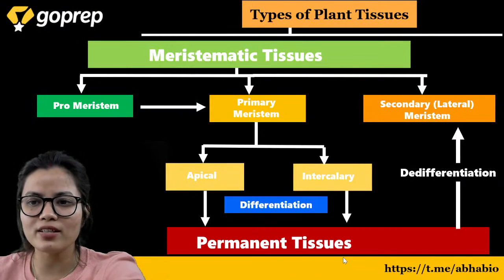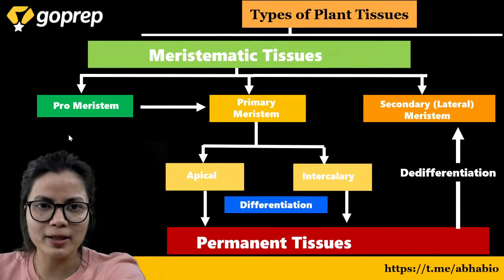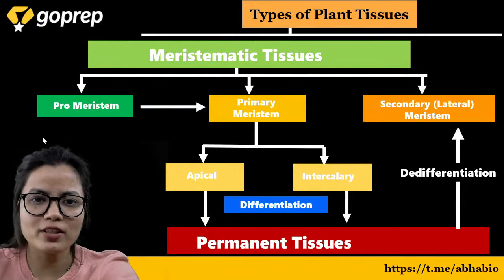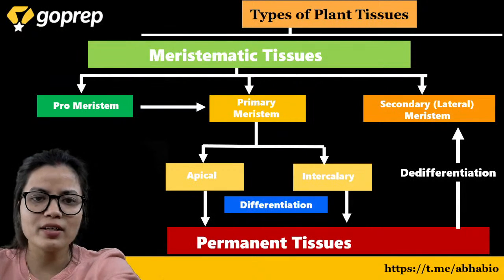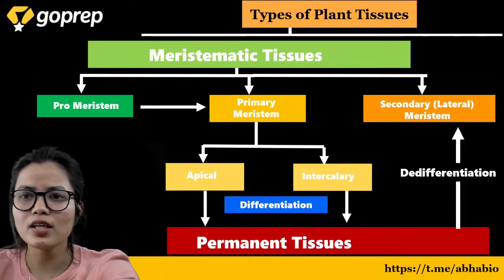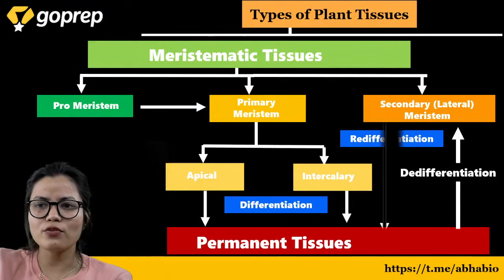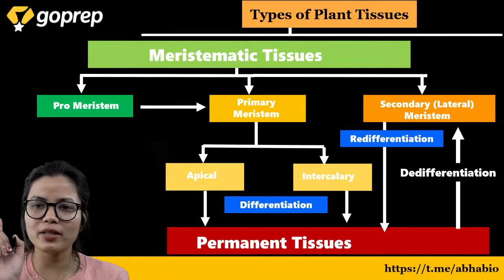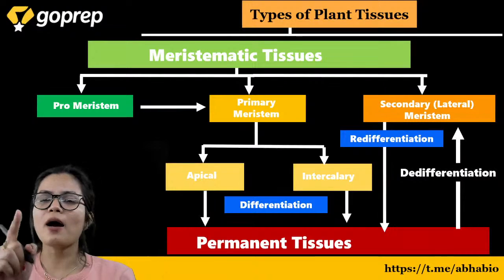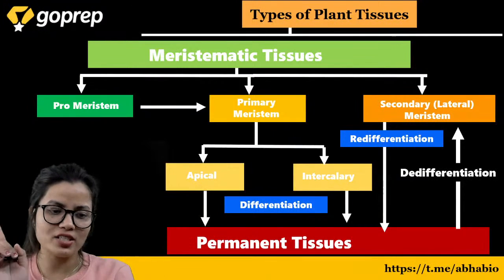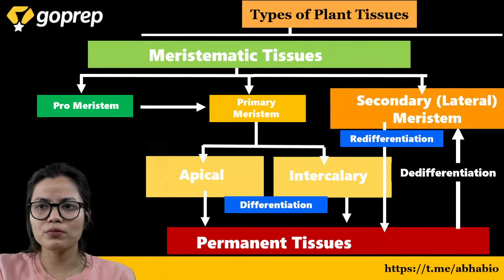So the lateral meristem is a type of secondary meristem. I hope this point is clear to all of you. Now, this secondary lateral meristem will again undergo redifferentiation and become permanent tissue. I hope everything is clear from this flow chart. Let us move ahead.